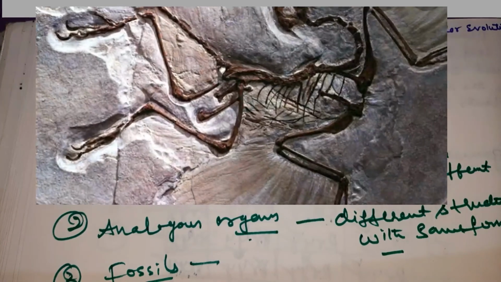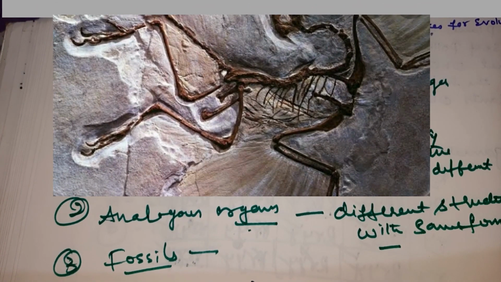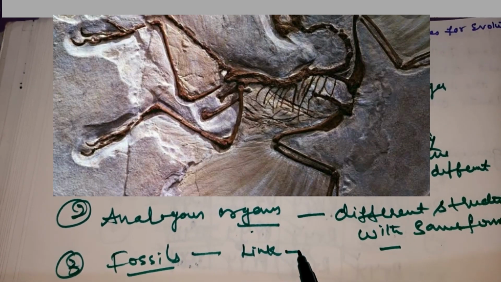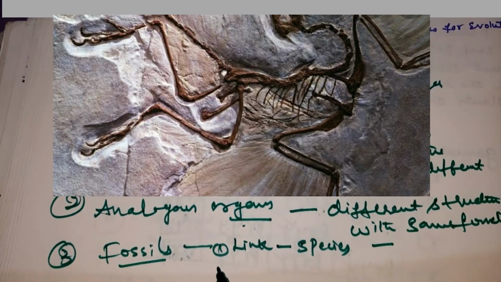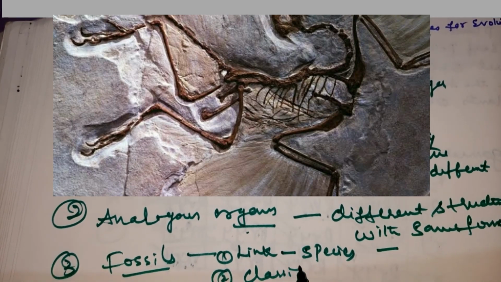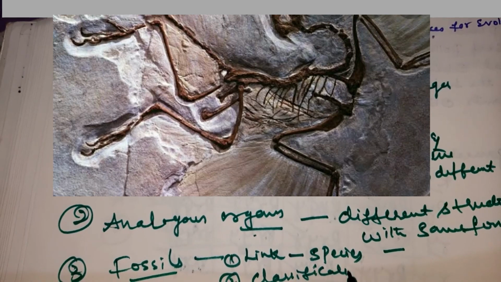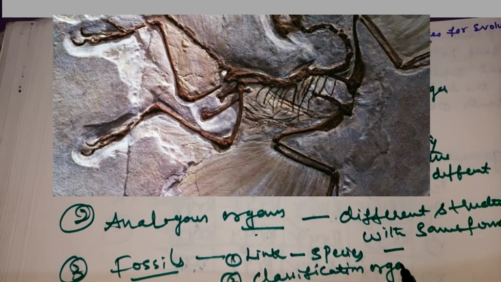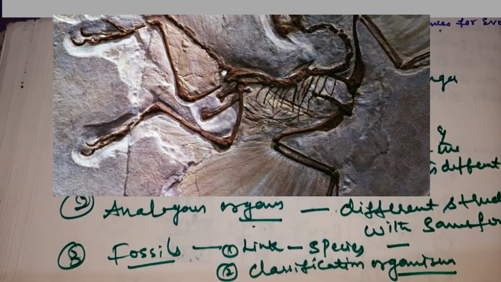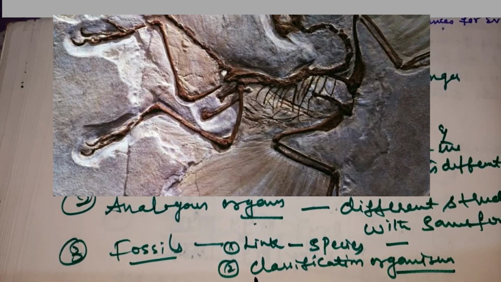This fossil evidence helps us to form a link between the species. Second, it helps us to understand the sequence of evolution in the classification of organisms.